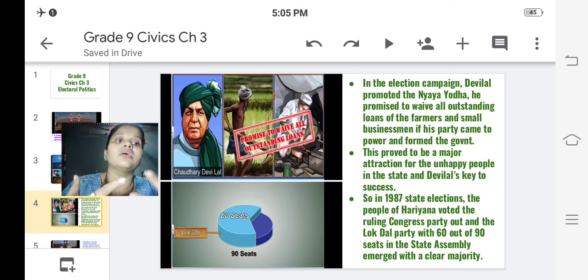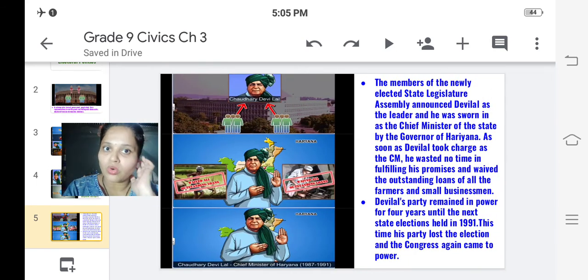People were already fed up with Congress and they saw some hope in Lok Dal party and Chaudhary Devi Lal. So Lok Dal party became the clear winner of that election. So Congress was thrown out of the election by the people. Only 30 seats were won by them.